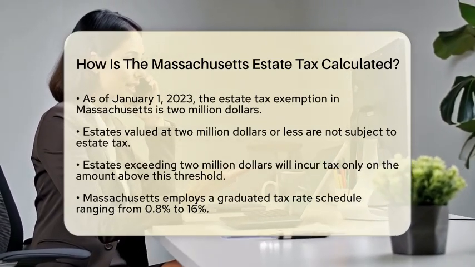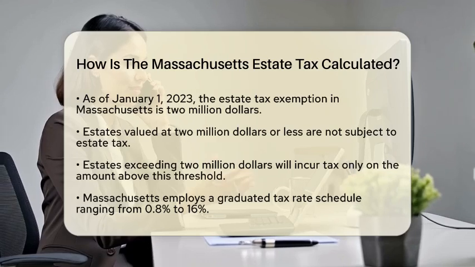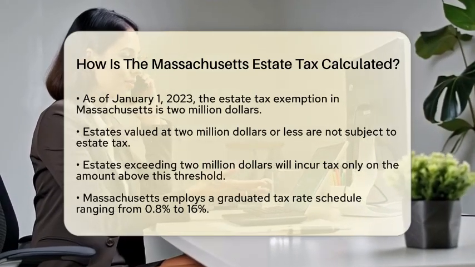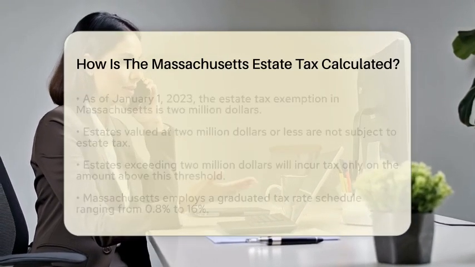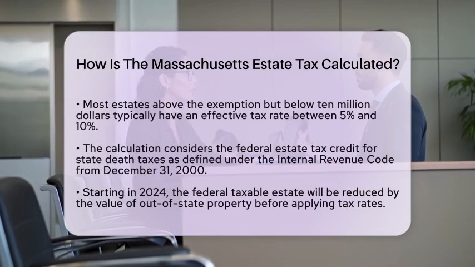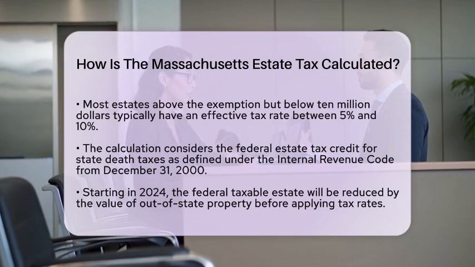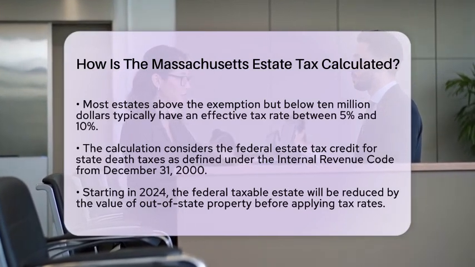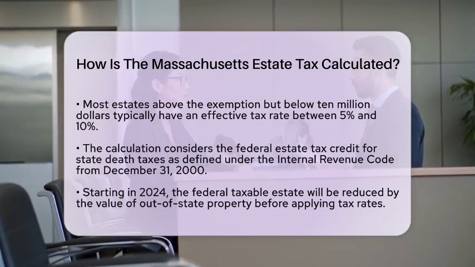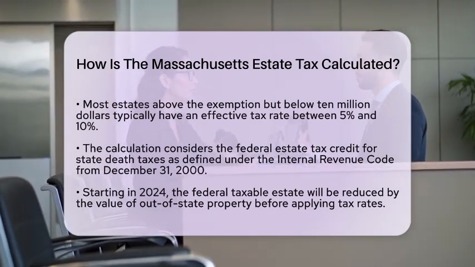The calculation also references the federal estate tax credit for state death taxes, as it was defined under the Internal Revenue Code on December 31st, 2000. This means Massachusetts calculates what the federal credit would have been for the estate and uses that to determine the state tax owed.